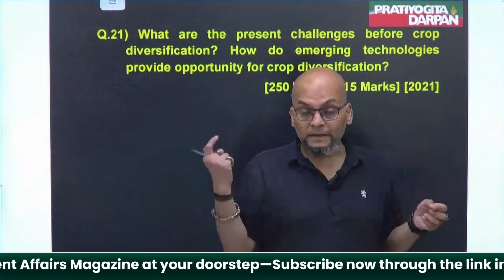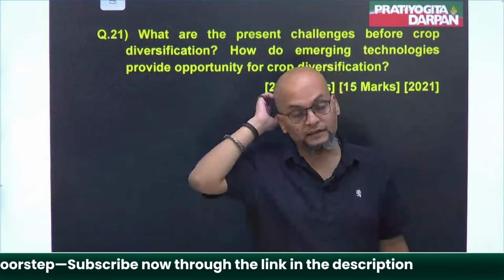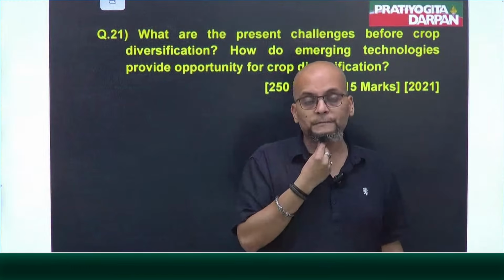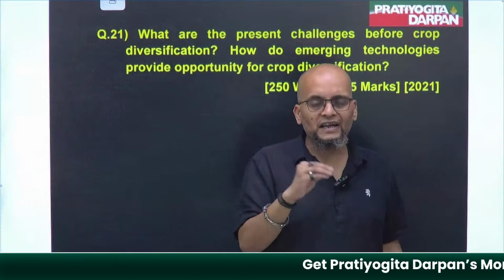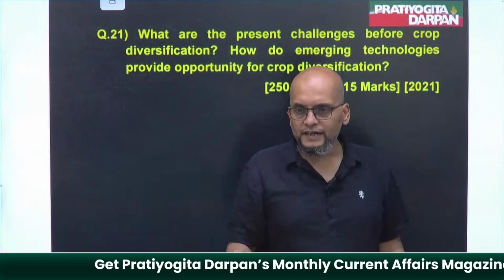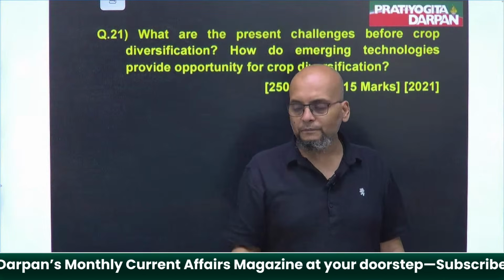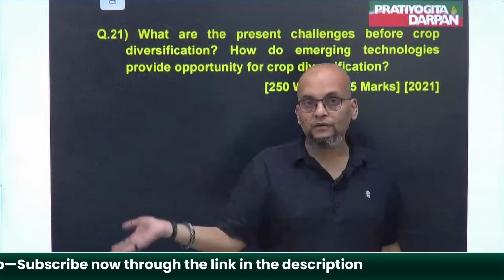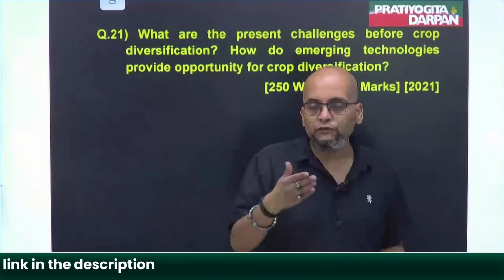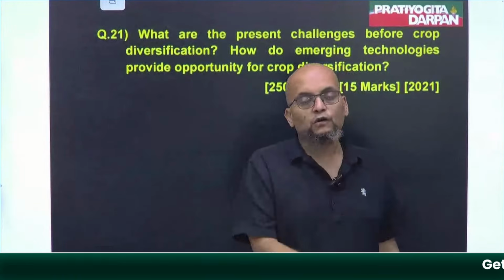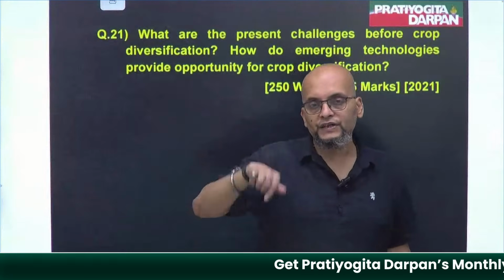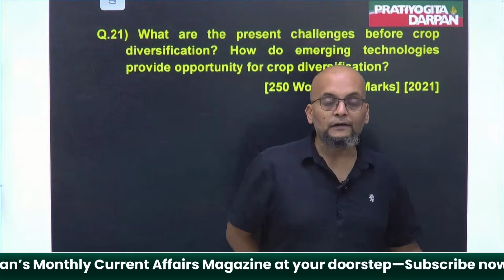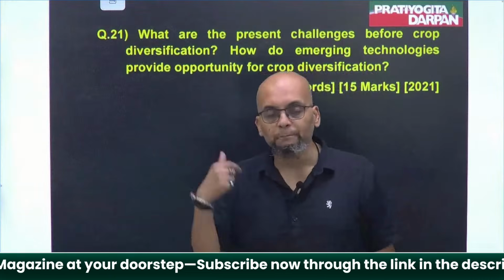Now, the third thing, if a farmer is growing the same type of crop, a crop will last for 5 or 6 months from the day of sowing till the day of plucking it out. That's a period. What would happen for the remaining half year? Unemployment. By crop diversification, you can reduce the unemployment.